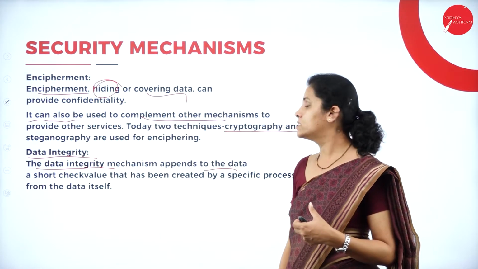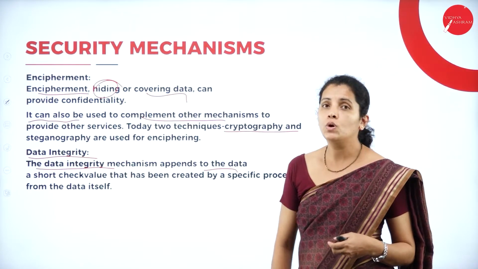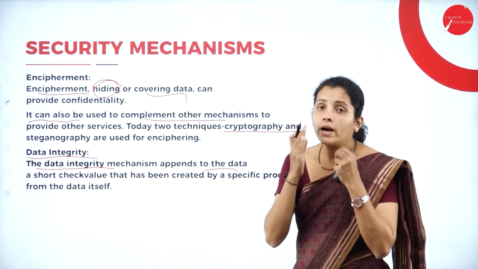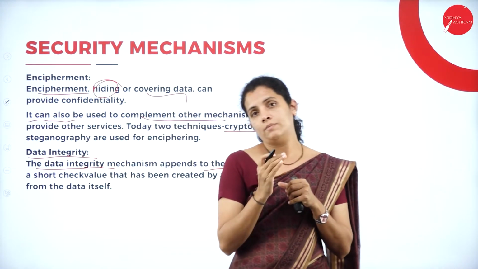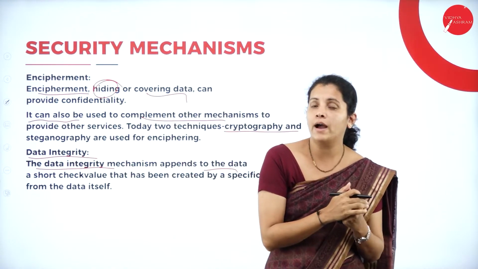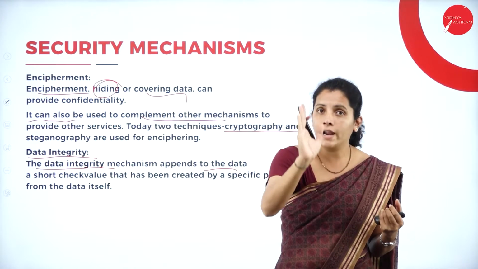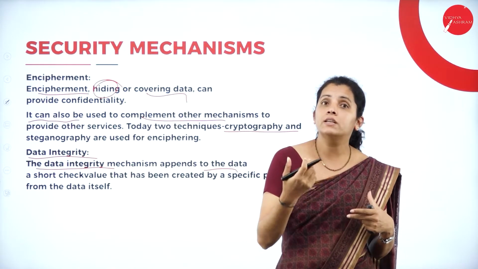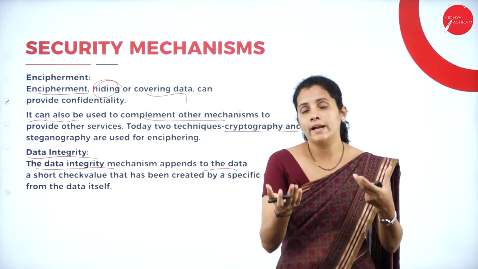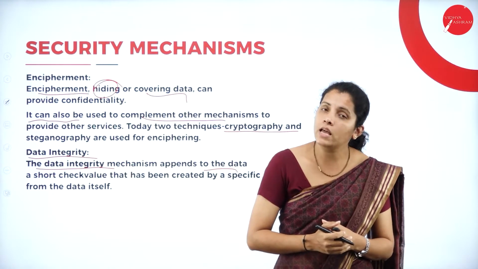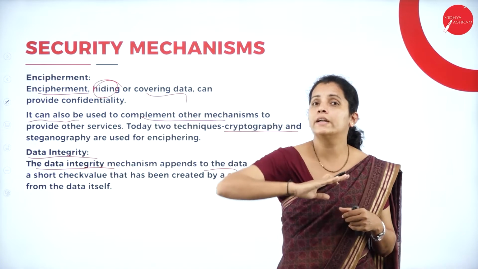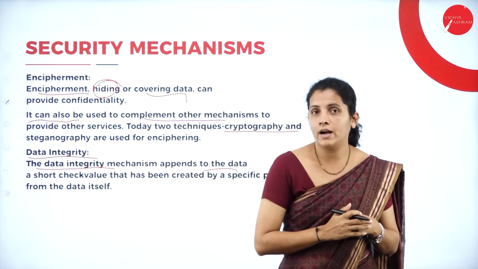So to provide data integrity, I will provide some checksum value along with the data. I'm going to send the data and checksum value, and on the receiver side, the receiver is going to validate the checksum, and if the validated checksum and calculated checksum value are the same, then that indicates that the data is real. That means the data was not modified.